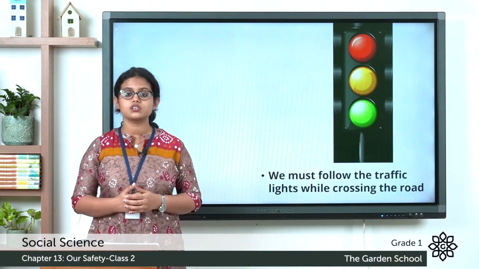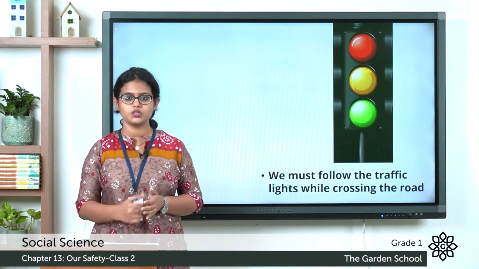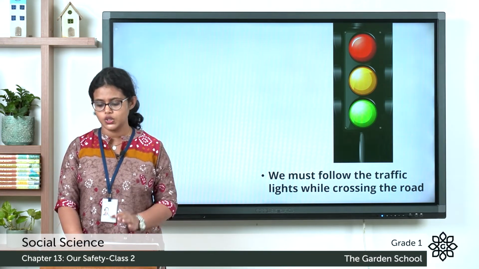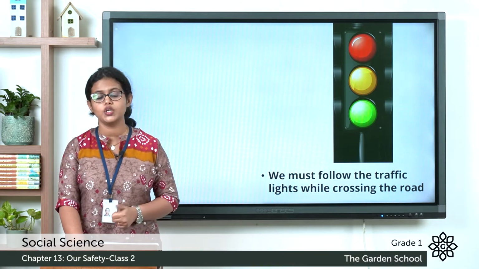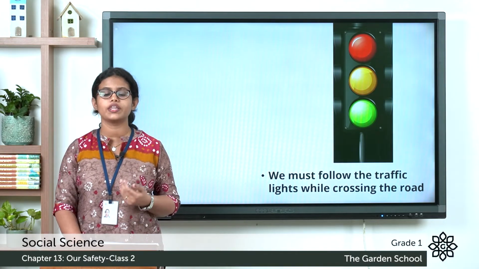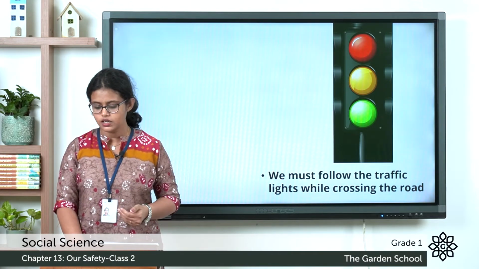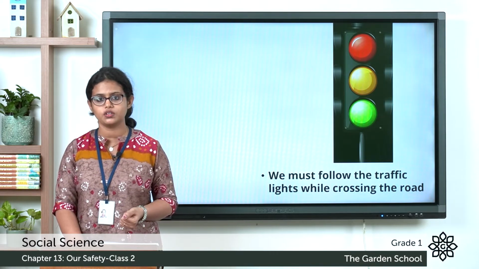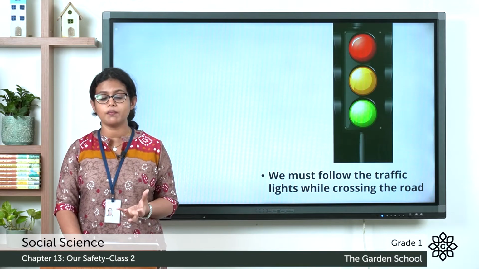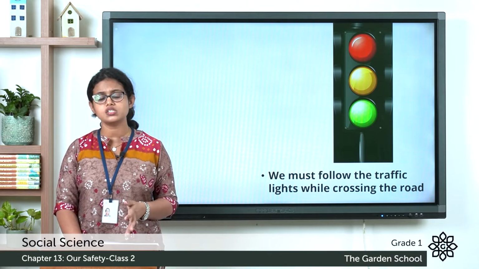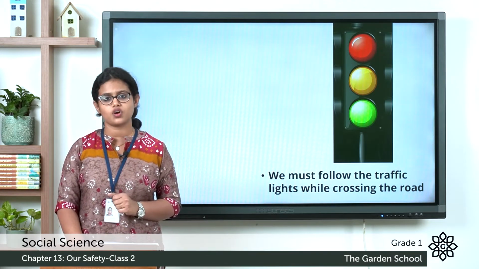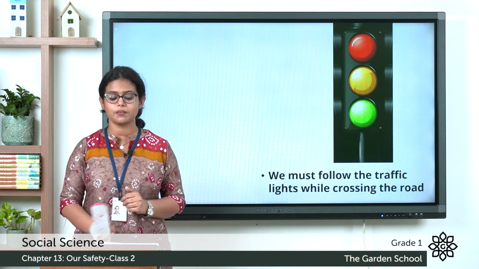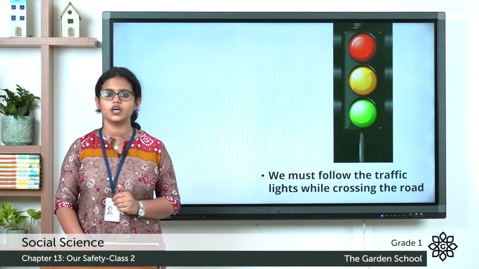So that is about safety on the road. What all things should you not do on the road? You should not cross the road alone. You should always cross the road with the help of an elder. You should not run on the road, or play on the road. Another thing you need to remember is you should always cross the road at the zebra crossing. Then you have to follow the traffic lights. So that is about safety on the road.